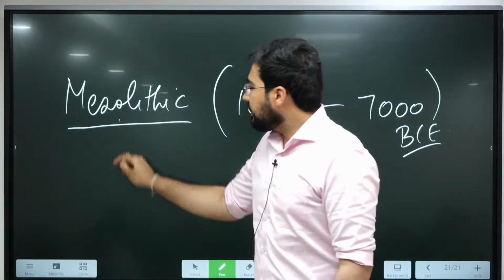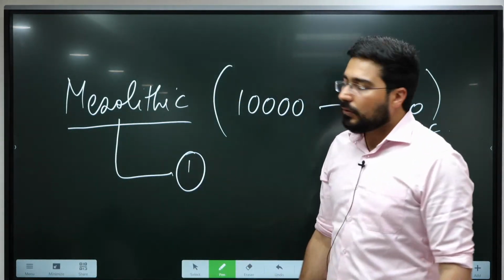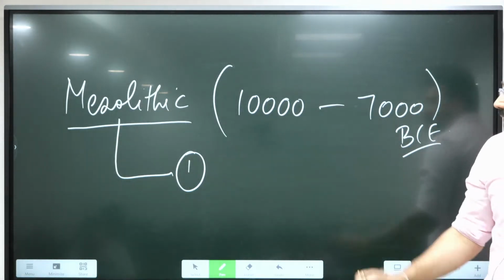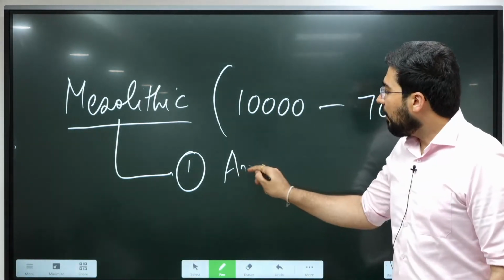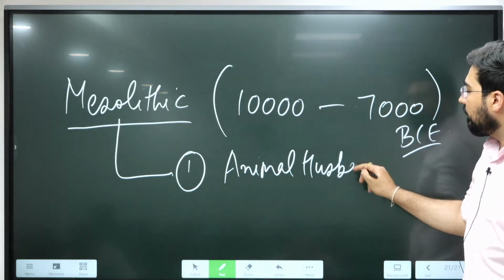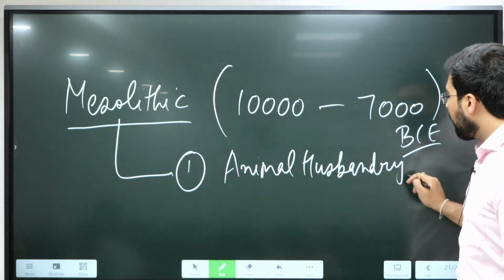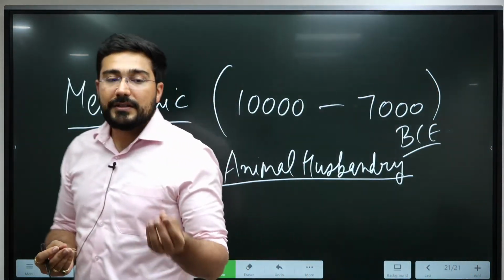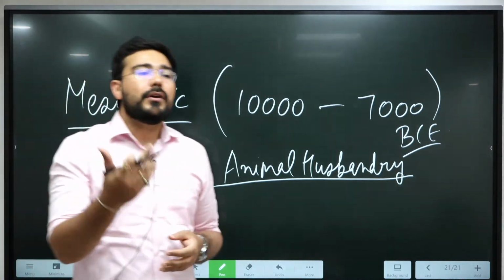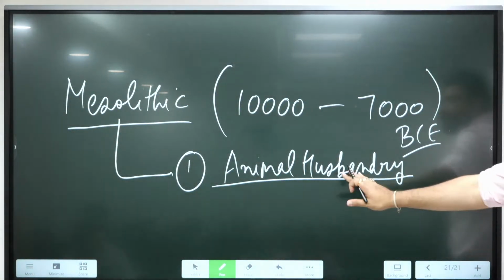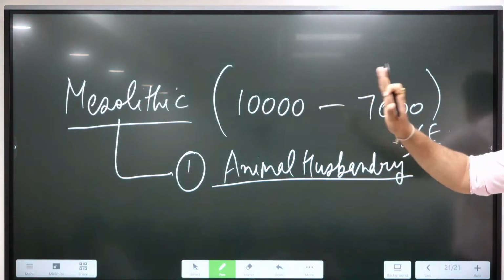The features which led to this characterization: first was the beginning of animal husbandry. One thing you have to remember is that humans learned animal husbandry first, and later on they started agriculture. So this began in the Mesolithic period.